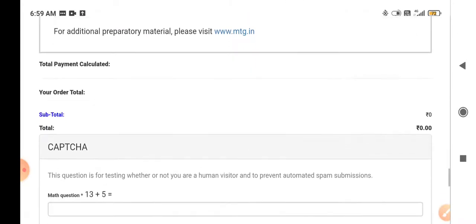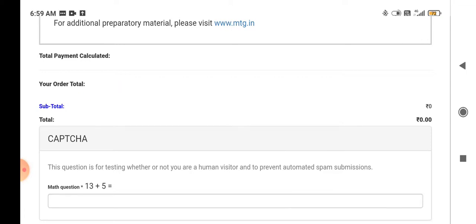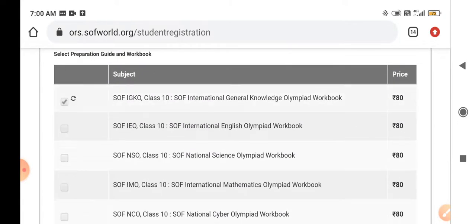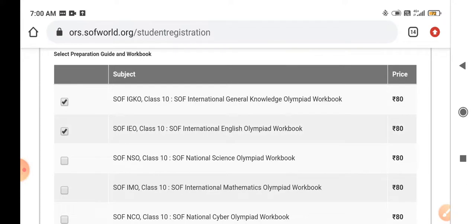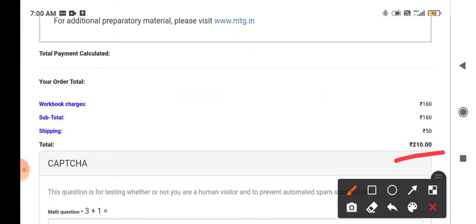Now moving on, here is your order subtotal, in which all the prices will be added up, like the price of the exams that you want to participate in. Each exam carries a 150 rupees registration fee, and then the list of books that you are going to purchase. If you select these books, it will show in the added amount.